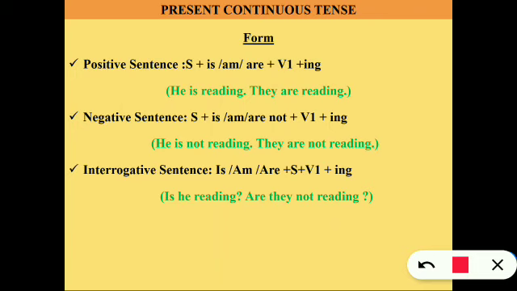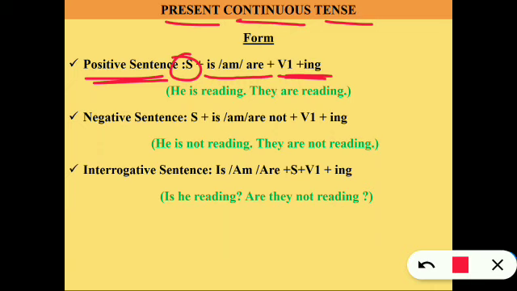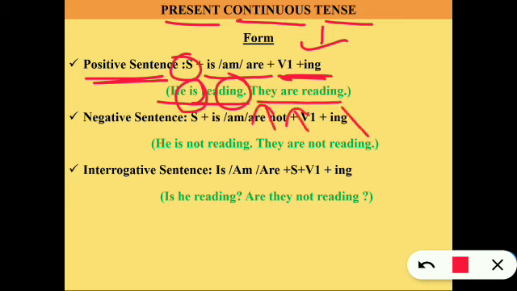Let's move to the second tense, present continuous tense. The form in a positive sentence is: subject, then verb 1 with ing form. He is reading, ing form, okay? Here read is verb 1, and is, an auxiliary verb, is also used. They are reading. They is plural, so are, and then read, verb with ing form, okay?